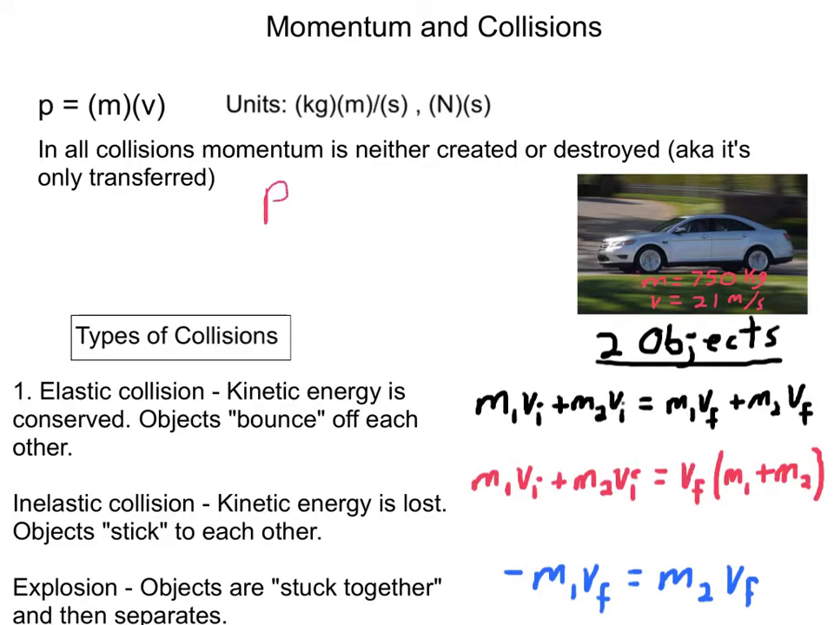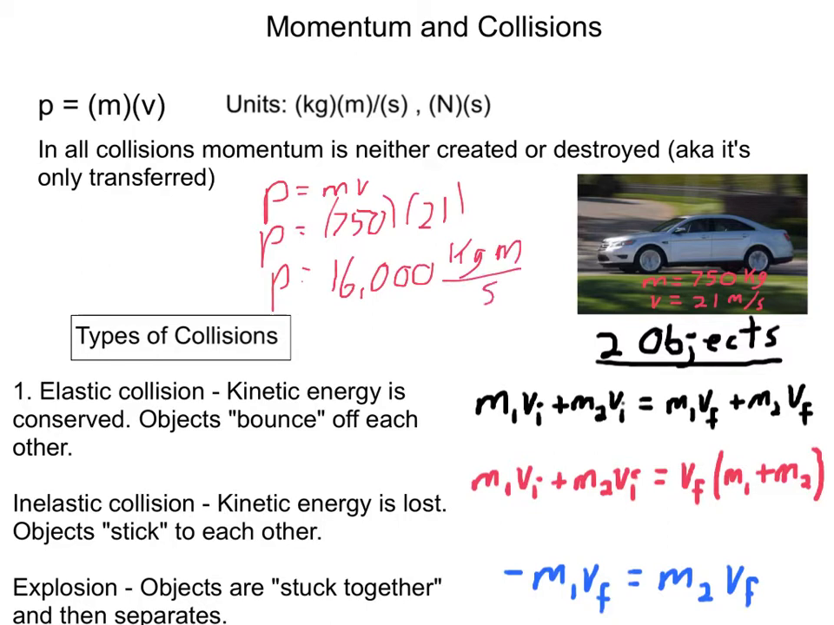If I'm just going to do a quick example problem, just a calculation of the momentum of the car, well, that's just p equals mv here, and so p is 750 kilograms times 21 meters per second, and that gives you a momentum of 15,750, but using significant figures, it's 16,000 kilogram meters per second. So kilogram meters per second would be my momentum there.